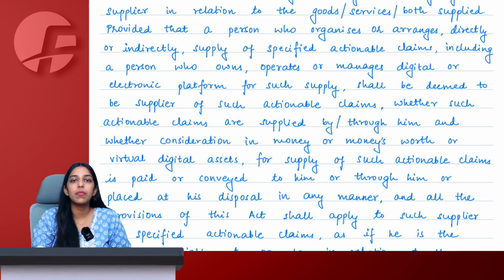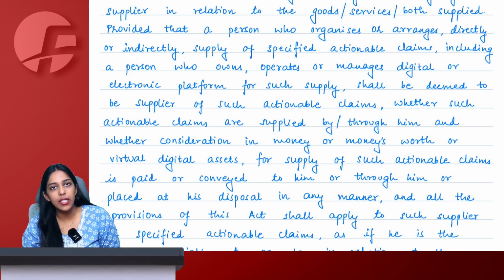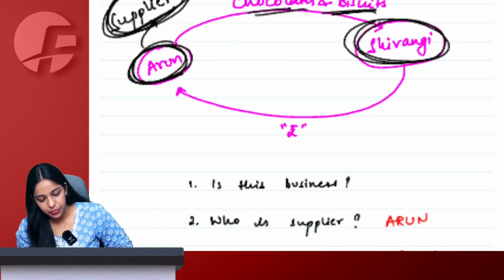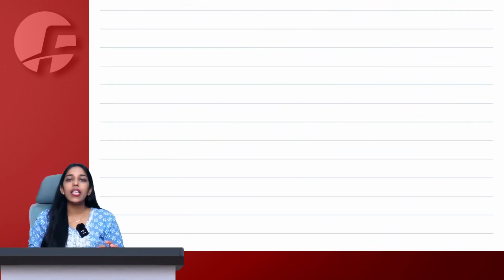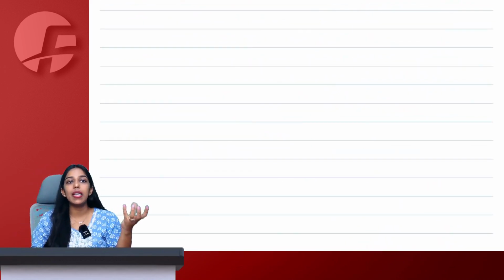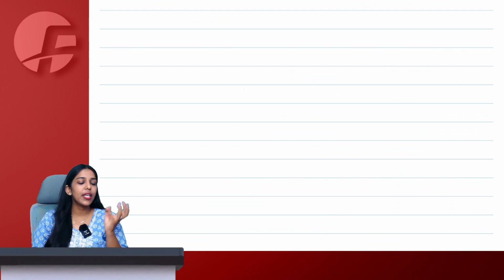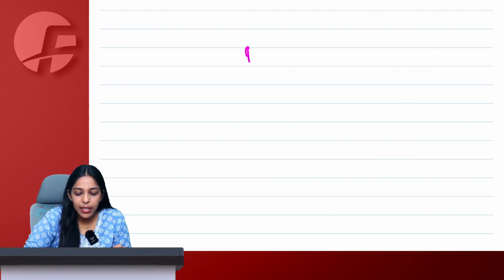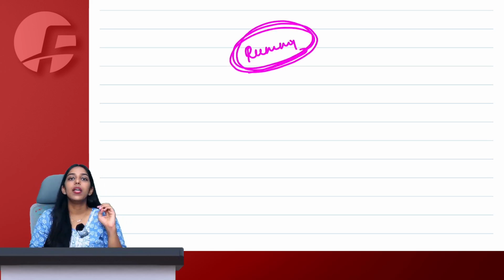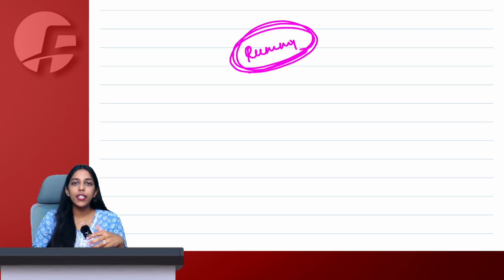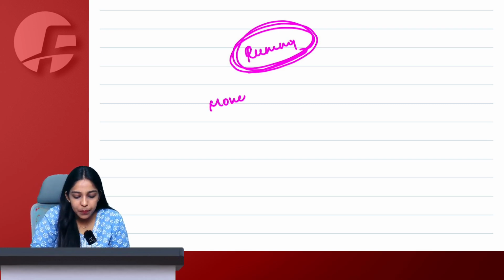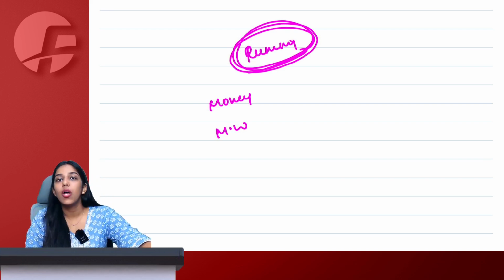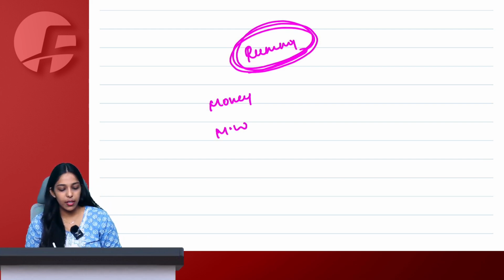See, I will first explain it to you and then we will read this from the core part. So they are saying if there is any specified actionable claim happening online, lottery, betting, gambling, online gaming, horse racing, casino, etc. So let's say you are playing rummy online. You are playing online rummy. Now in that case, to play the game, you need to deposit or pay some kind of money, money's worth or virtual digital asset, right?